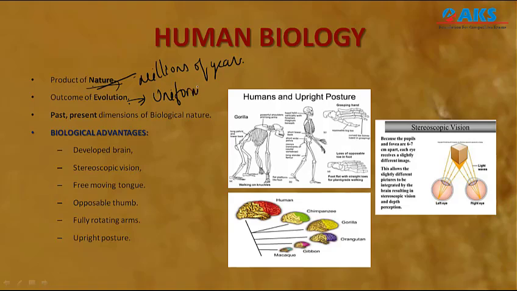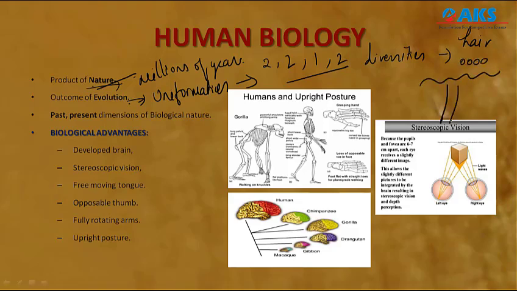Can you cite one example of these uniformities? If you consider humans across the world, the majority of humans have 2 eyes, 2 ears, 1 nose, 2 limbs and so on. These are the uniformities of human beings. And what are the diversities? A simple example is hair texture. Some people have curly hair, some wavy, and some straight. These are the diversities we see in daily life, and this is the outcome of evolution.